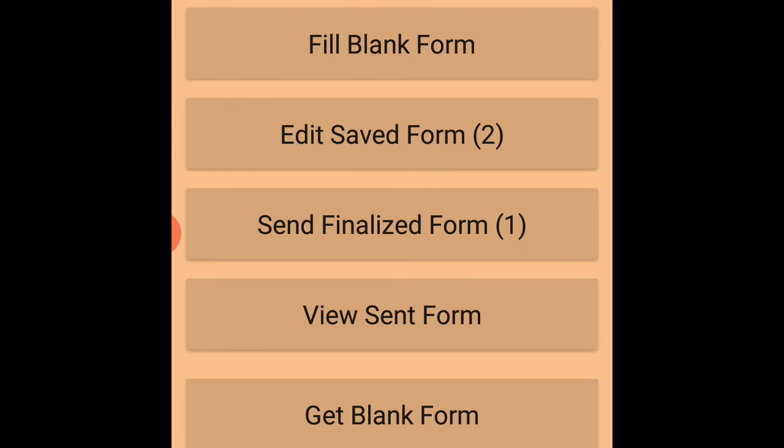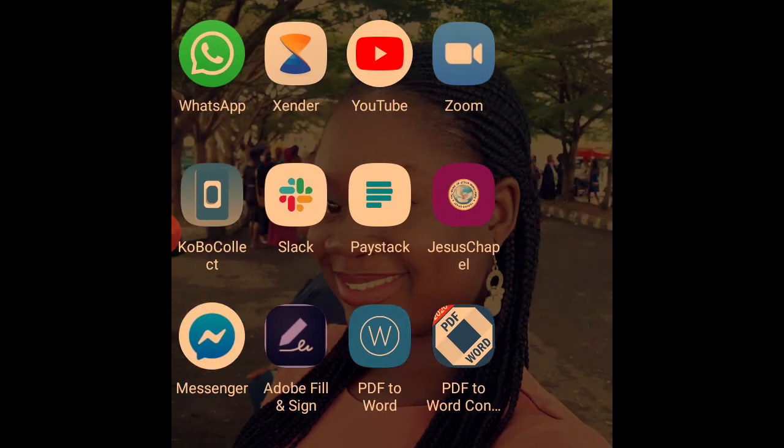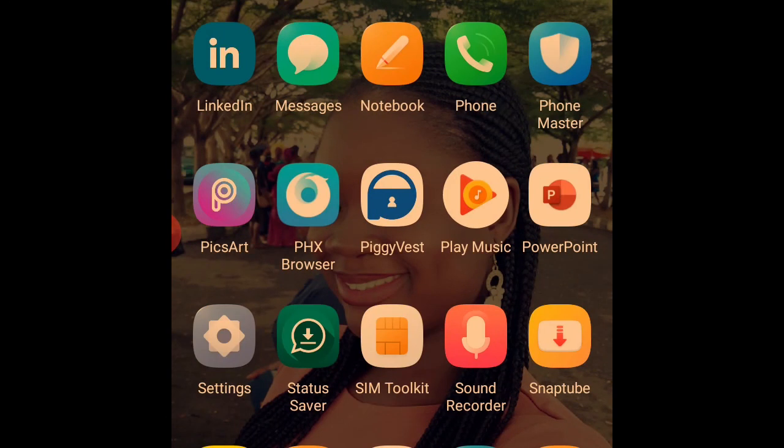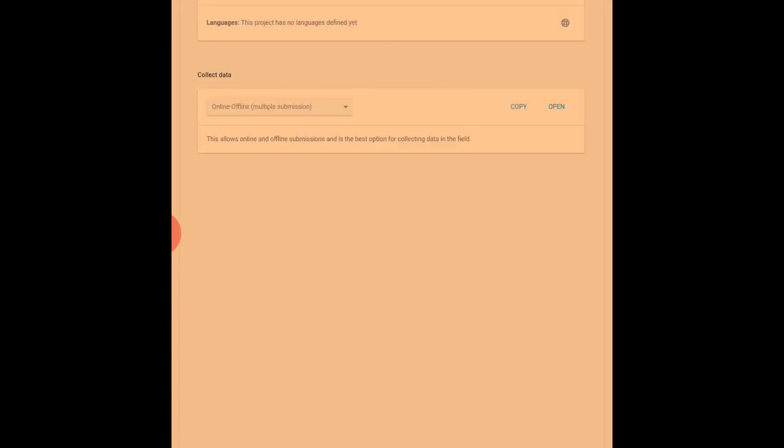So simple. So let me show us how to download the form for analysis. For every work that you're doing, the main goal is to derive useful information from your work. All right. So how do you derive those useful information that you can use to conclude on your work? It's by analysis.